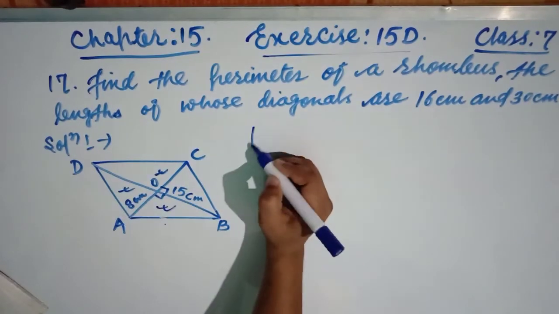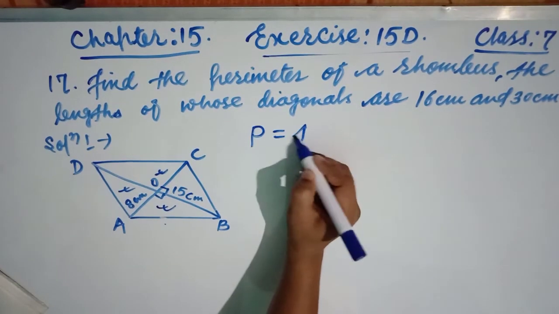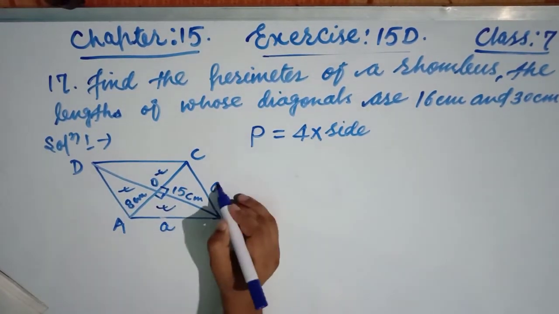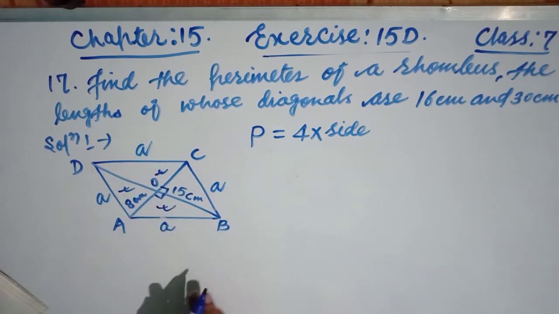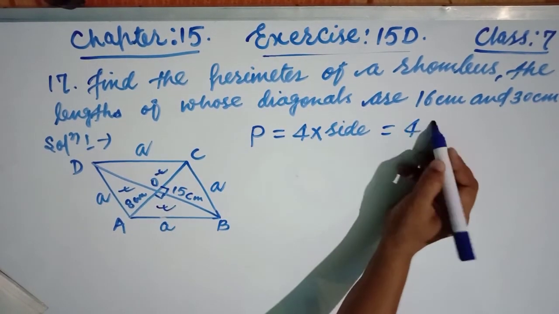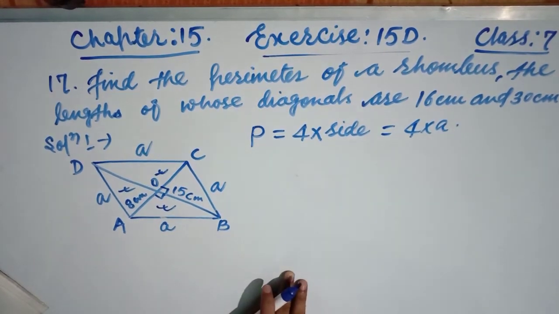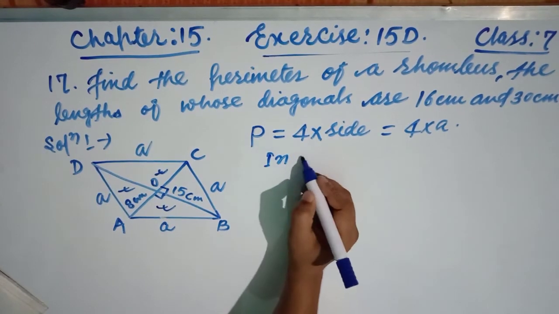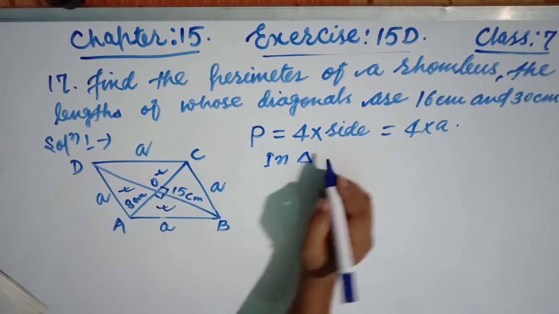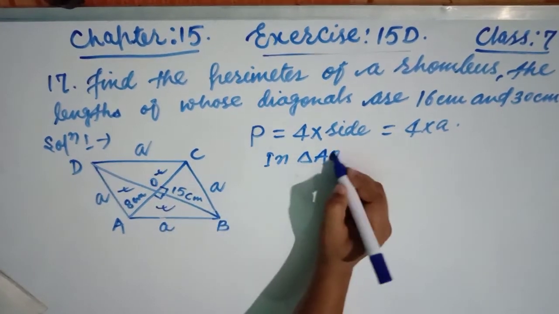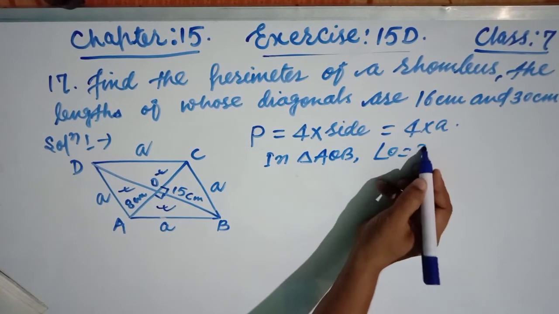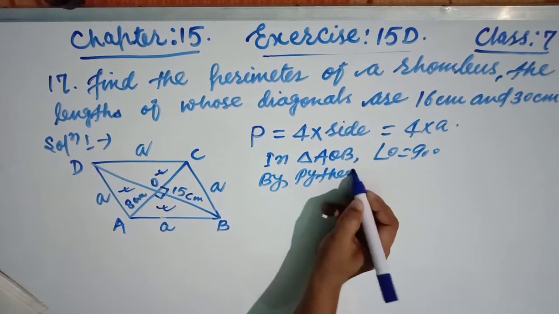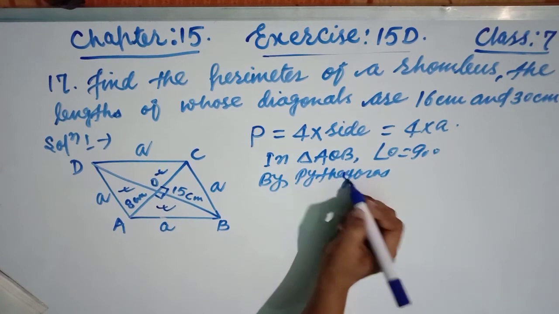So first friends, perimeter of rhombus is 4 into side. Okay, suppose the side is A. That means 4 into A. Now first we have to find the side. So we can take any one of the triangles. See, in triangle suppose AOB, angle O is equal to 90 degree friends, by Pythagoras theorem.